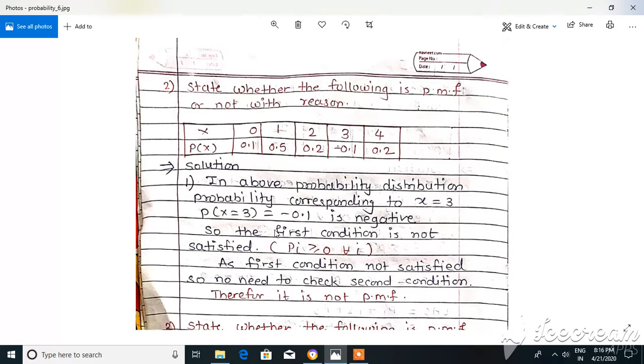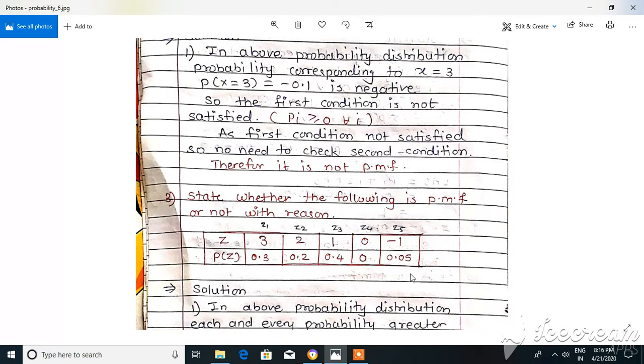So it violates our first condition, or the first condition is not satisfied. Therefore, as the first condition is not satisfied, there is no need to check the second condition. Because of the non-satisfaction of the first condition, we can say it is not a PMF. Okay, so this is a non-satisfying problem of PMF which violates the first condition.